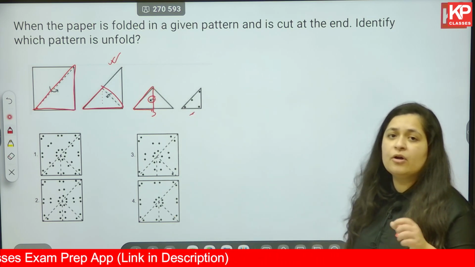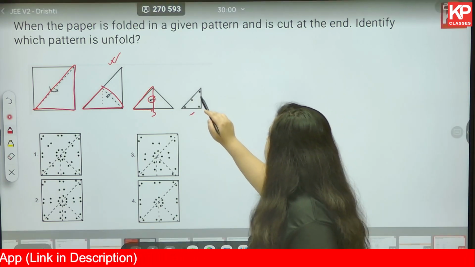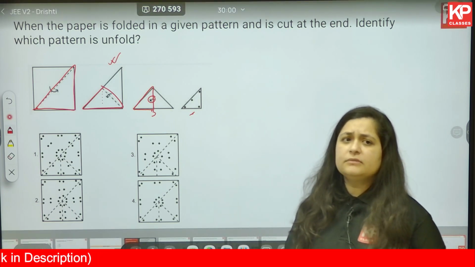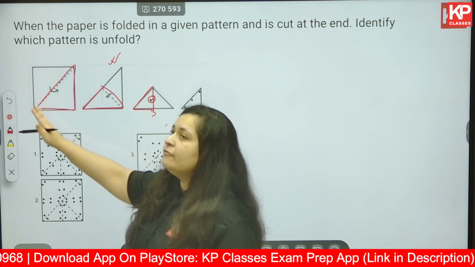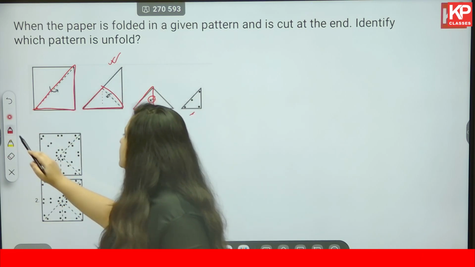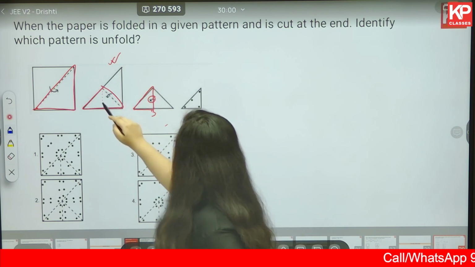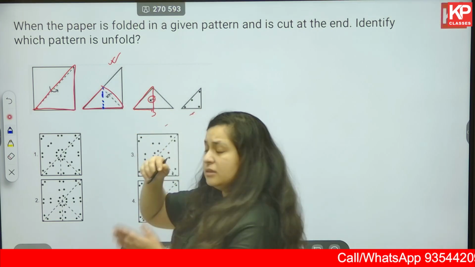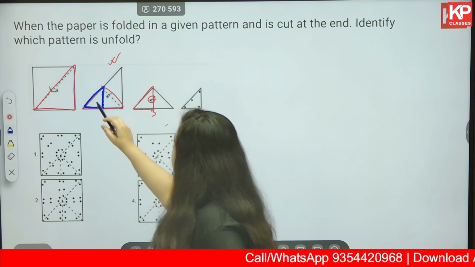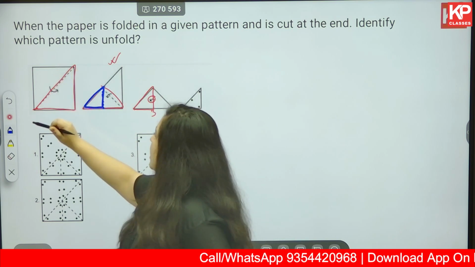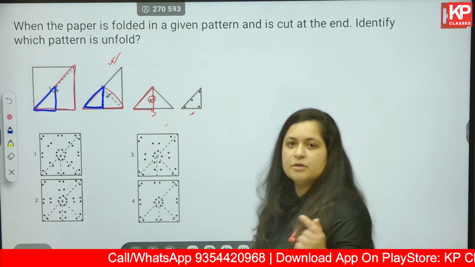Now in the next figure you are also able to observe 4 circles. 1, 2, 3, 4. Okay? Now these 4 circles you are going to obtain on the triangle. Now when it gets unfolded back, where will you get this particular triangle? Okay, this triangle is over here. This is the folding line, and this triangle is what we are talking about over here. Okay, when we unfold this also, the triangle comes somewhere here. I hope you are able to trace this.